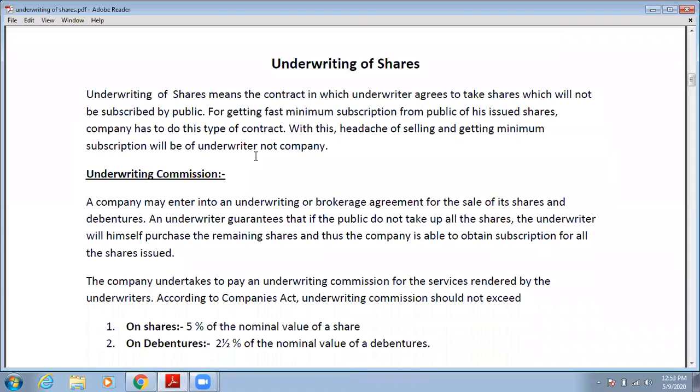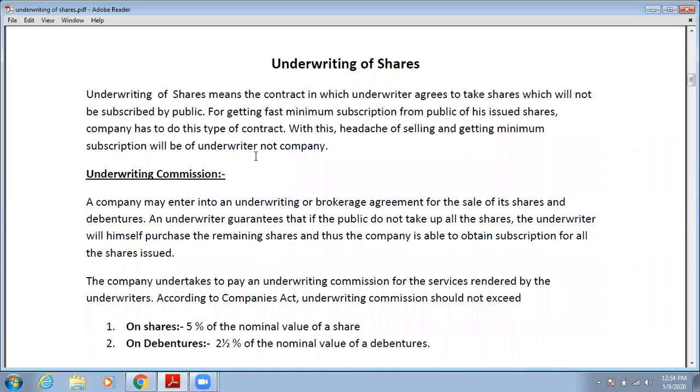We have already discussed that there is a rule according to the Companies Act 2013: when a company brings any IPO or issues share capital, 90% of that issued capital must be subscribed by the public. It is the main rule of the Companies Act 2013 that 90% of share capital must be subscribed by the public. Only in that case can the company allot the shares, otherwise the company has to refund the application amount to the applicants.